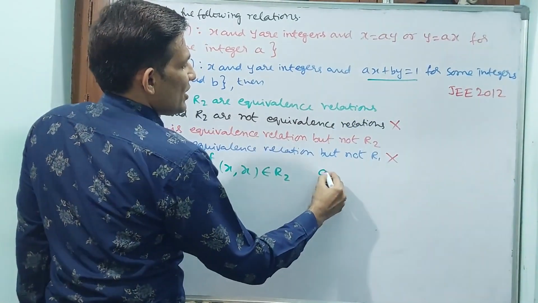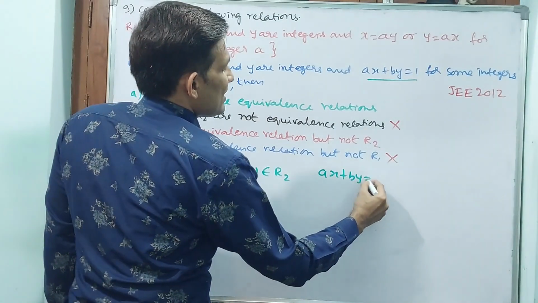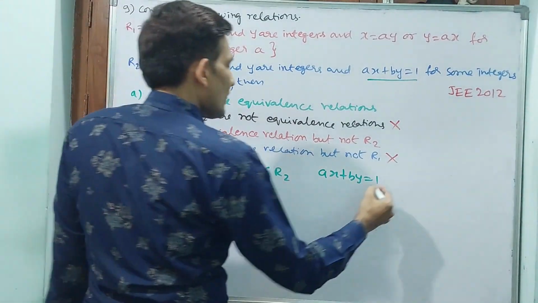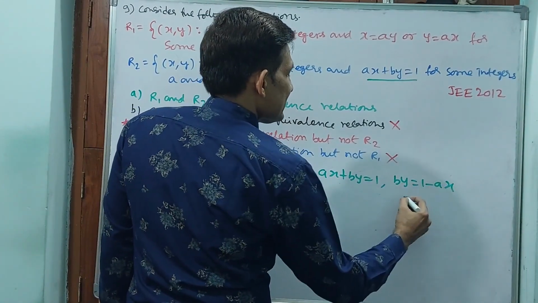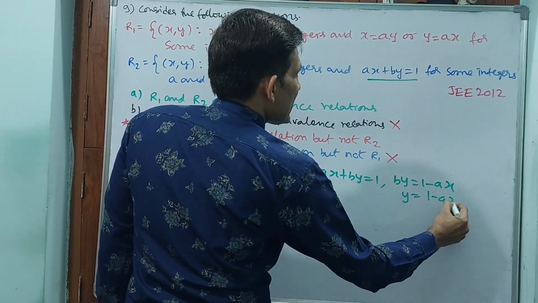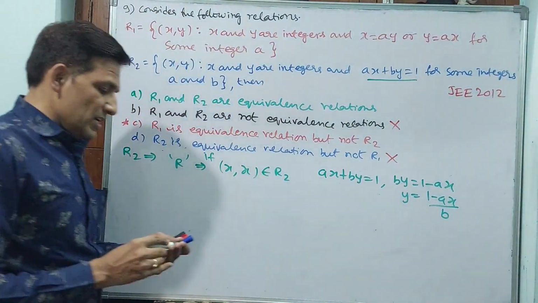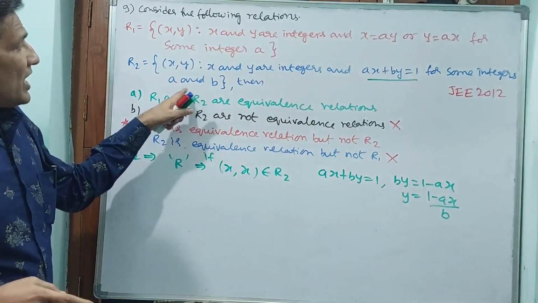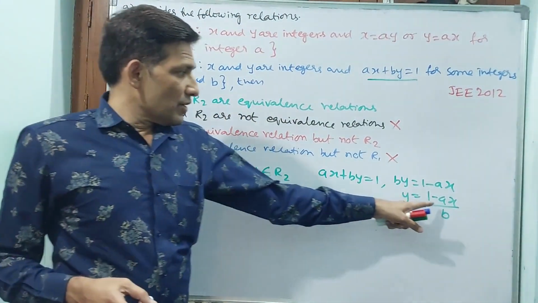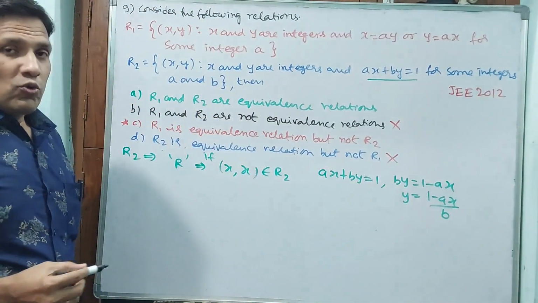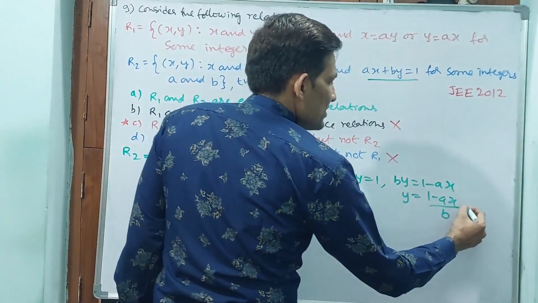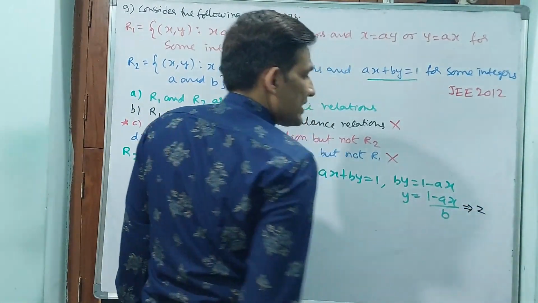The condition is ax plus by is equal to 1. So by is equal to 1 minus ax, and y is equal to (1 minus ax) by b. Here a and b are integers. Do you guarantee that this is going to become an integer?